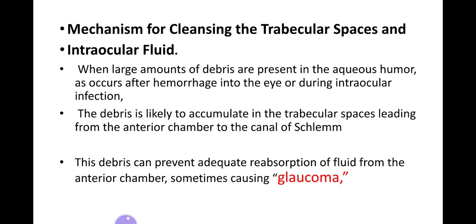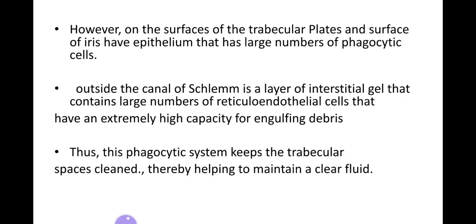How can material enter these trabecular spaces? It can result after hemorrhage into the eye or during intraocular infection, and it leads to accumulation in the trabecular spaces that lead from the anterior chamber to the canal of Schlemm. If this debris prevents the reabsorption of fluid from the anterior chamber, then it can lead to the condition known as glaucoma.